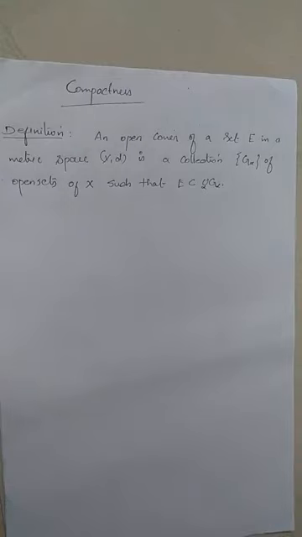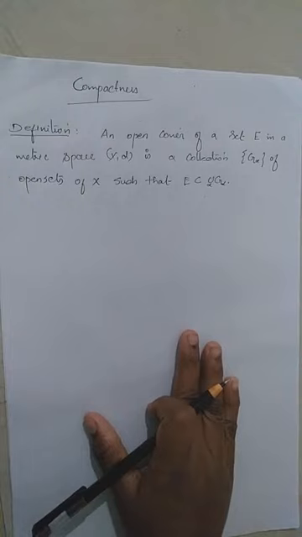So next we discuss compactness, the section on compactness in a metric space. To define compactness, first we define what an open cover of a metric space is. Before telling the definition, I will say what a cover is.